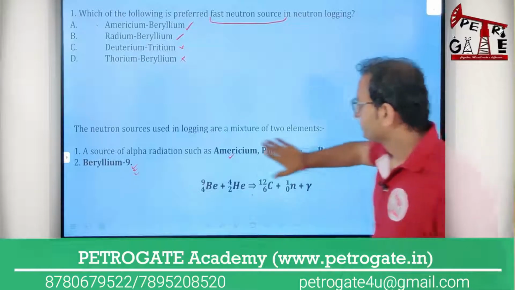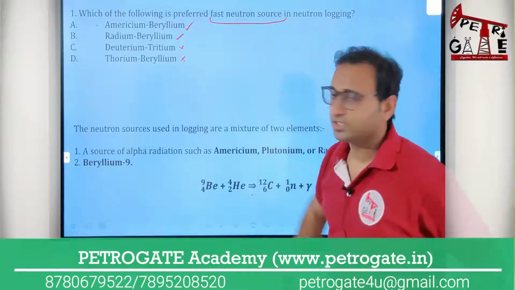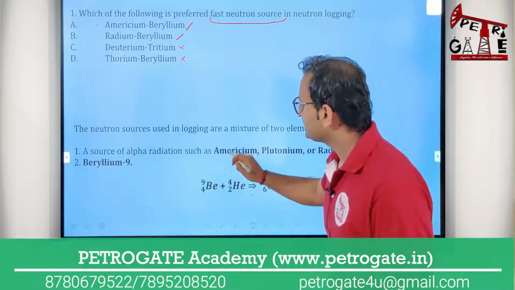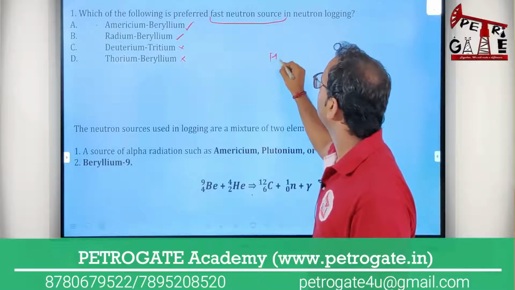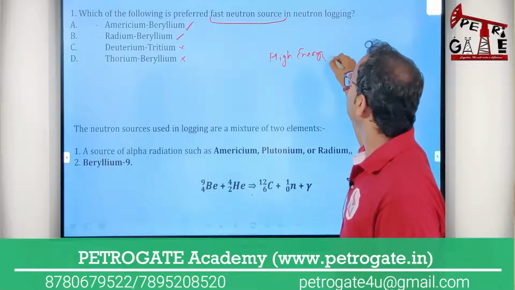Okay, now the thing is that, sir, he is talking about the fast neutron, so you have to remember कि if you are taking americium and beryllium, you will get very high energy neutrons.